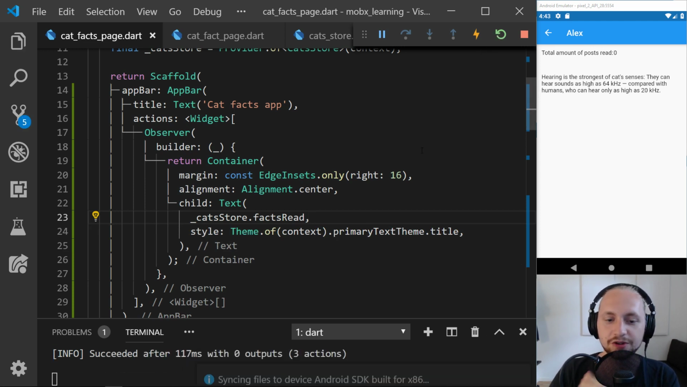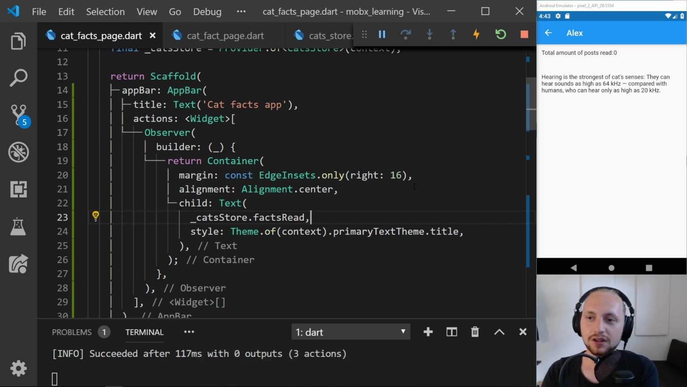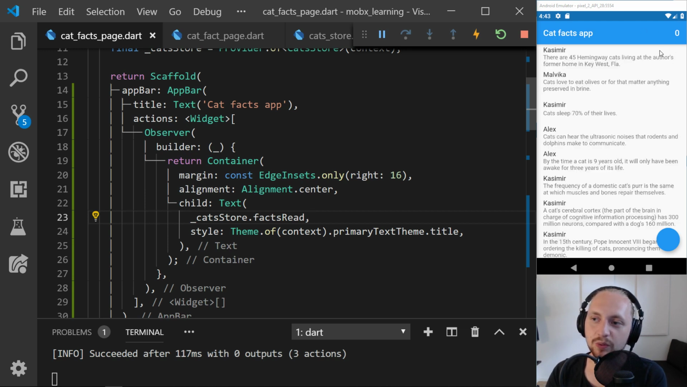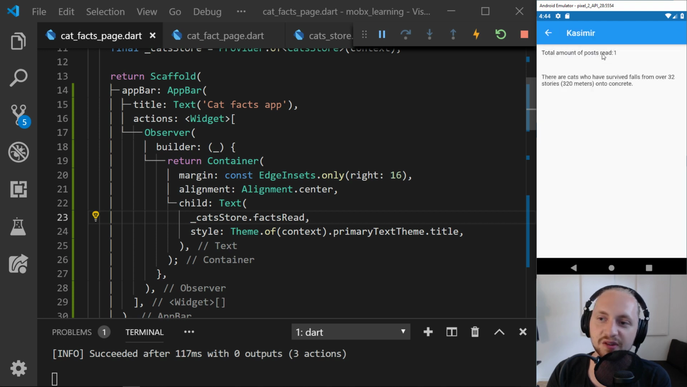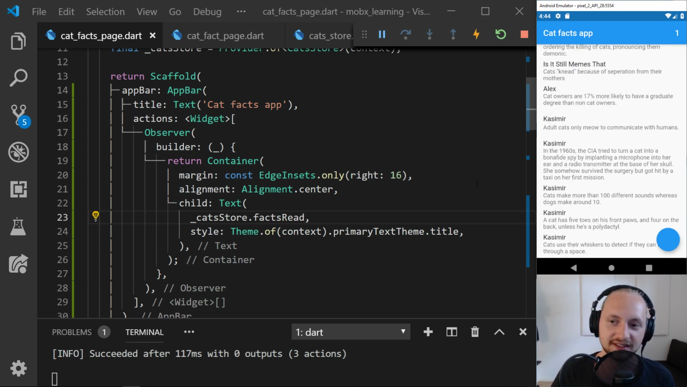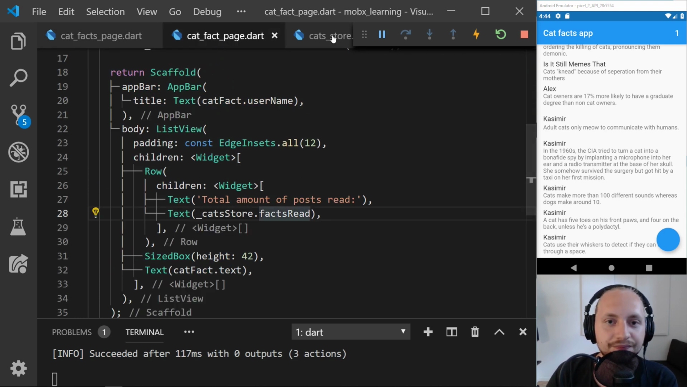So now just to rerun this application to see if everything is working correctly. We should see that we have 0 posts that we have read. So let's just go into a post, and we can see the total amount of posts read is 1. If we navigate, that is also 1. So instead of passing data, that's pretty much the main goal of state management, that you don't have to pass specific data if you want to display it in multiple pages.